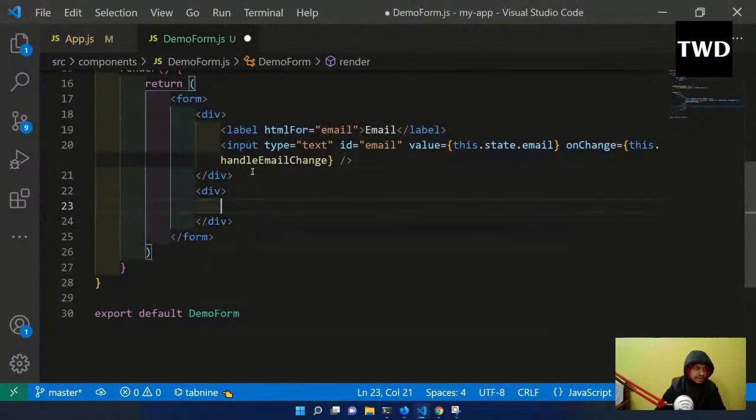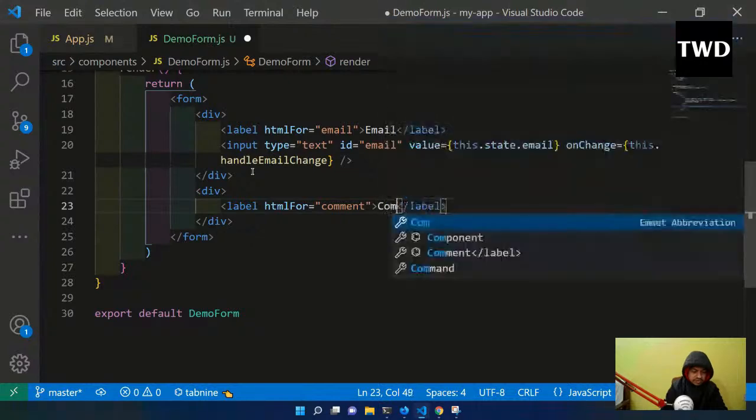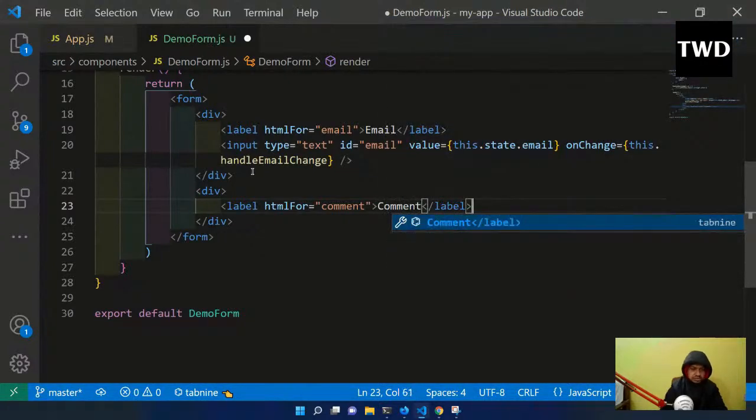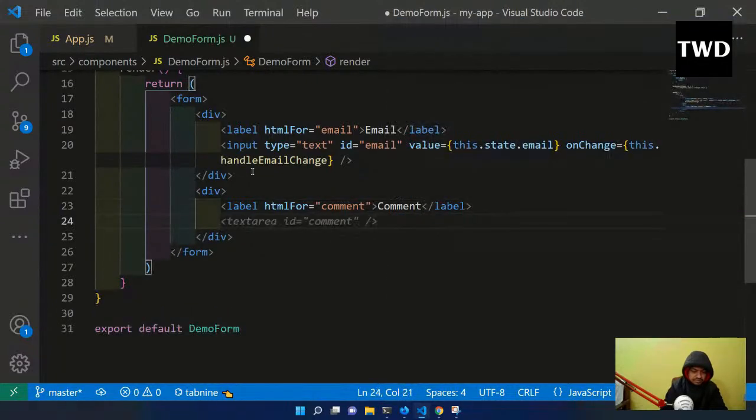Now I will add a label, and htmlFor is comment. So now we will learn a different type of thing: a textarea, and id is comment.